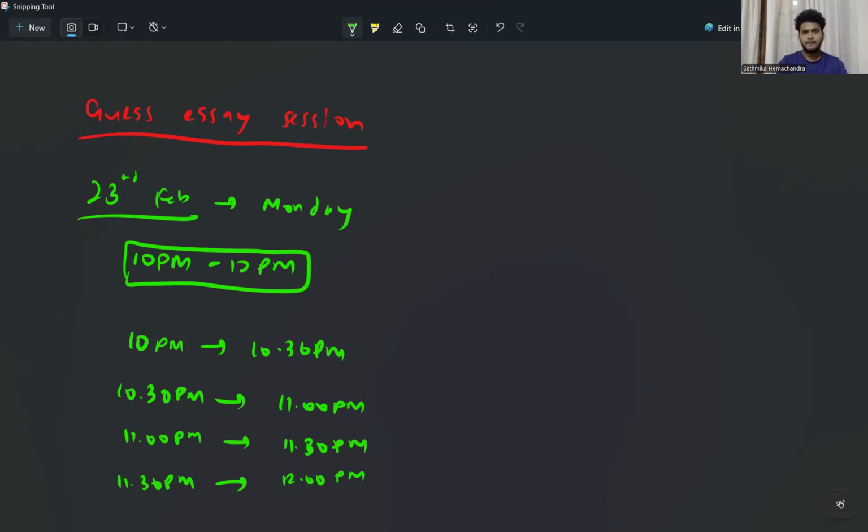So I have a list of guest essays as of now as well that I'm willing to discuss. So this will happen starting on the 23rd of February every Monday till your A levels end, right? Even the rapid MCQ session, until all 10 units are covered, we will be having the rapid MCQ session. The guest essay session will be there until your A levels begin. So not end, until your A levels begin, right?